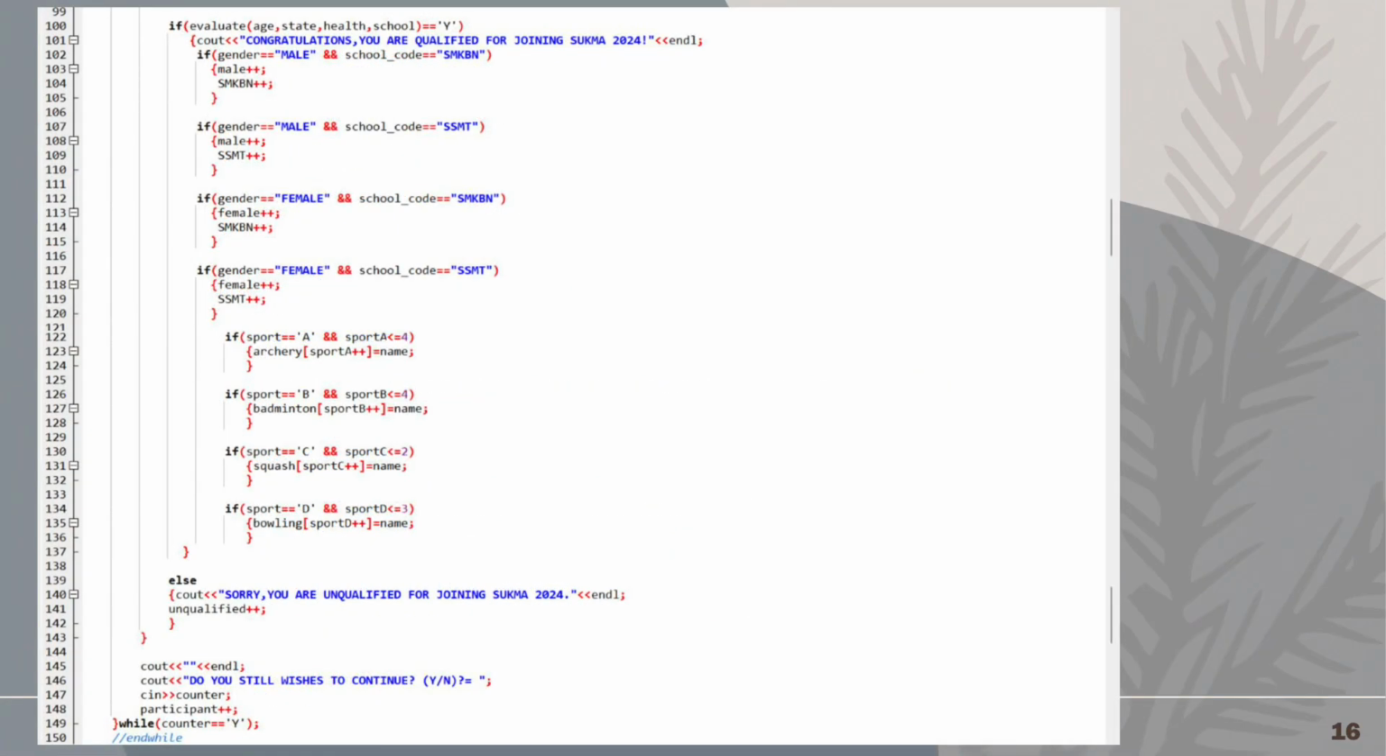Selection again here, and we will call the evaluation function. If the return of the function is Y, then the system will display congratulations, you are qualified for joining Sukma 2024. Else the system will display sorry, you are unqualified for joining Sukma 2024. And here is the process to update the category of qualified athlete and store the qualified athlete's name in the respective array. Then the system will ask the user whether they still want to continue, as the condition of the loop. The loop will keep executing after the user presses Y, else the loop will end.